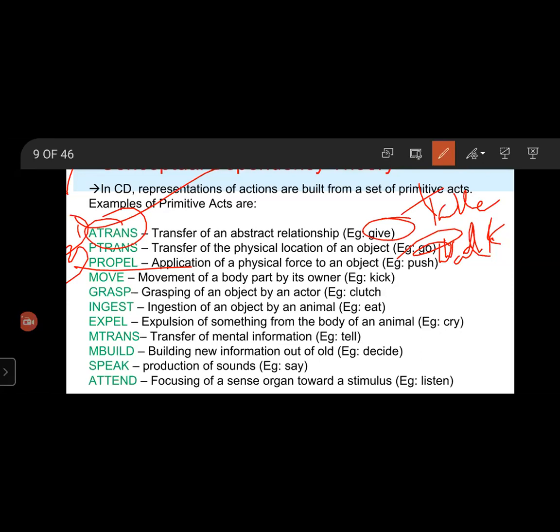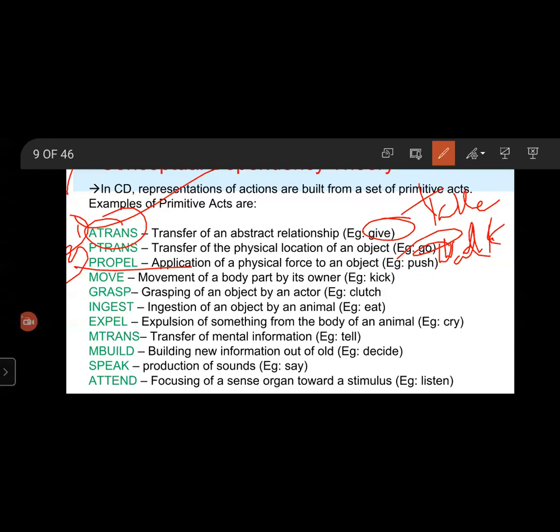What is propel? Propel means application of a physical force to an object. For example, push, pull. Here the verb push is a propel act that pushes an object in a direction by an actor.